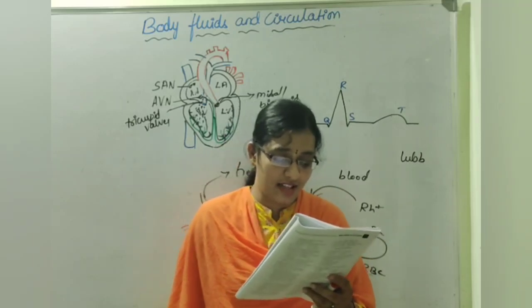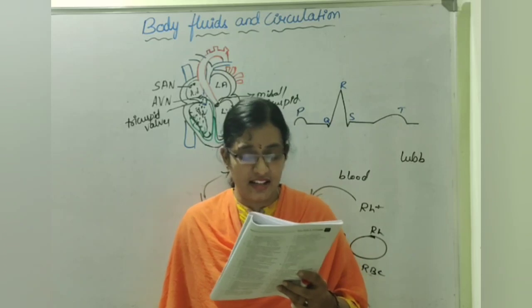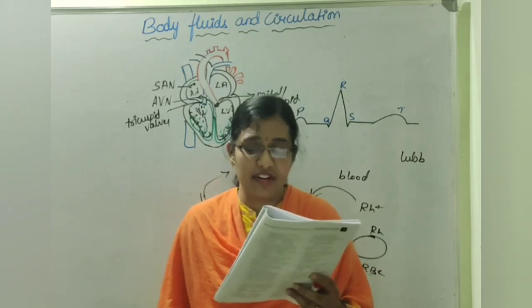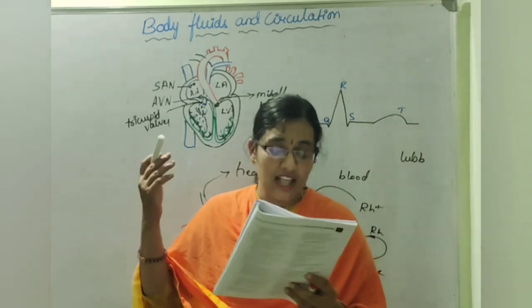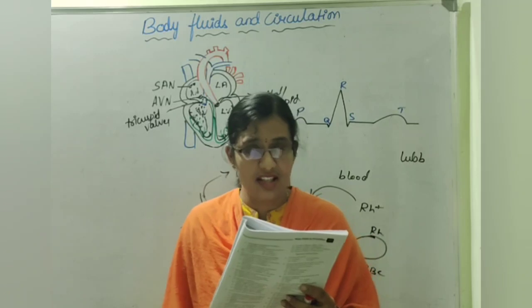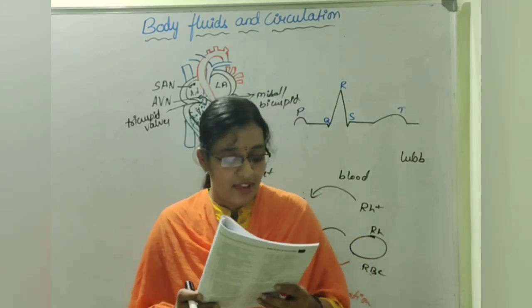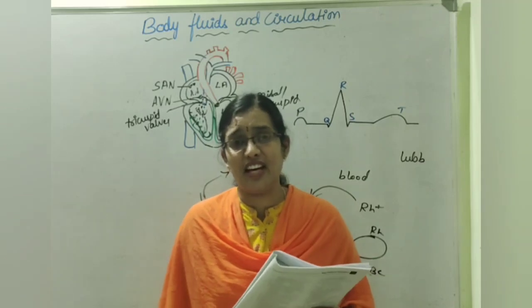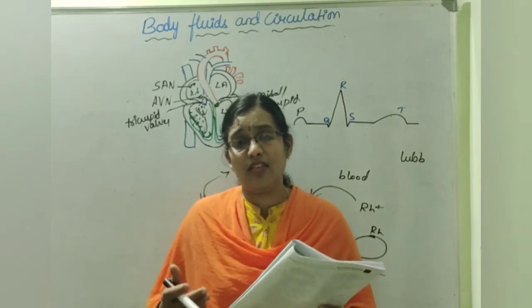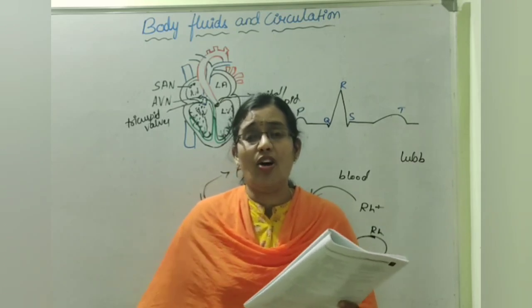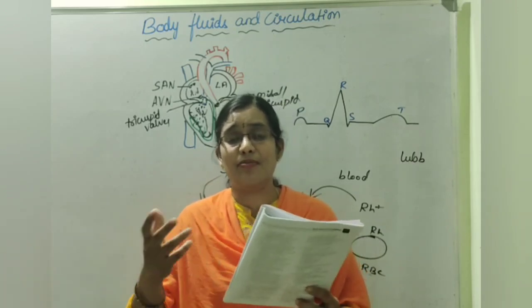So here what happens is, self-generated electrical discharge occurs which is initiated and causing ventricular contractions. So there will be self-generated electrical impulses. And then Stokes-Adams syndrome. It is a condition where it always depends upon how much the heart pumps, and also how much the heart receives and pumps the blood.